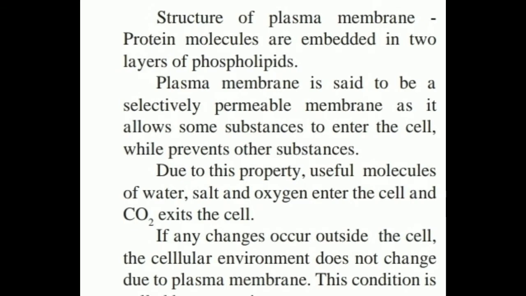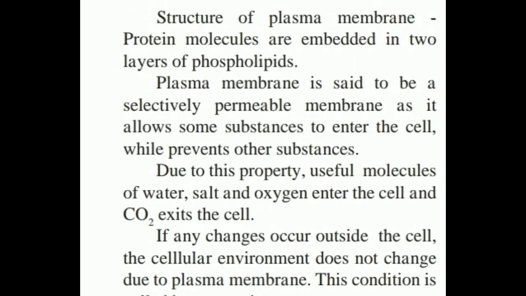So in spite of changes in the outer environment, the plasma membrane maintains the internal environment as it is. So this condition is called homeostasis. Now we'll understand how substances travel in the cell. Substances travel in the cell by two methods or two processes. Number one, diffusion, and second one, osmosis.